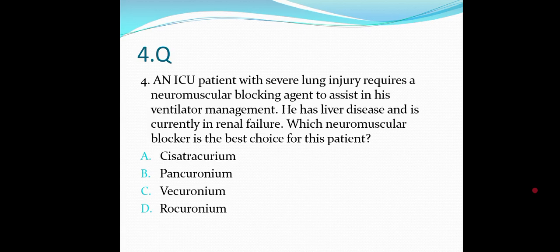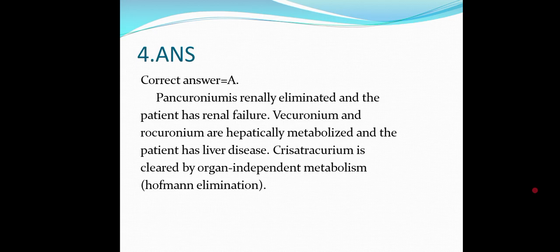All are the curoniums only, meaning all are skeletal muscle relaxants. All are NM receptor blockers, all non-depolarizing skeletal muscle relaxants. So among these, which one do we have to go for, with a patient who already has renal failure and also liver disease? Pancuronium is renally eliminated and the patient has renal failure. Vecuronium and rocuronium are hepatically metabolized and the patient has liver disease.